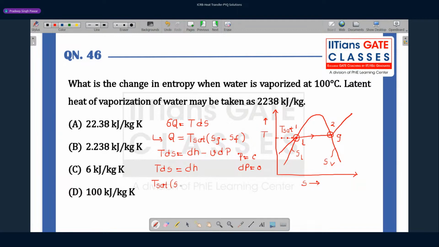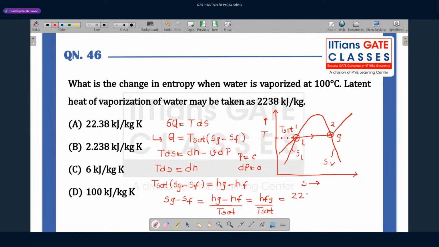This will be Ts times (Sg minus Sf) equal to Hg minus Hf. We are supposed to find the entropy change, which is Sg minus Sf, and that will be Hg minus Hf divided by T saturation. And Hg minus Hf is Hfg, which is the latent heat of vaporization that is given to us.